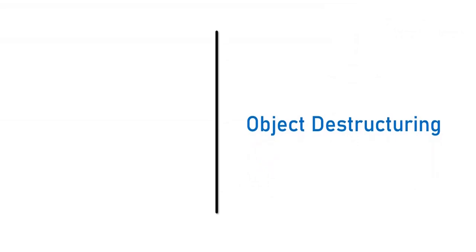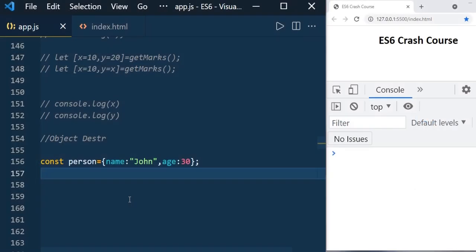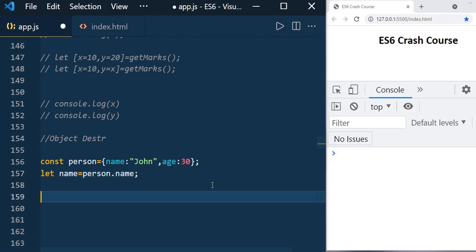Now let us see object destructuring. Let's say you have the object called person with name and age properties. If you want to extract the name in ES5, you used to do it like this: let name equal to person.name. But using object destructuring, you can do it in a single line of code and also in a very simple manner.